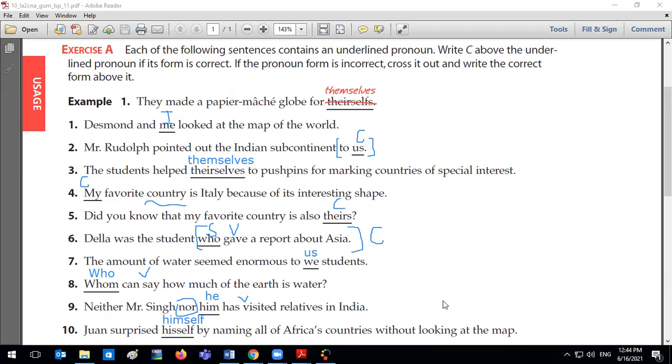Kinsey? Yes, I always confuse who and whom. Like, when I use whom, I think it's an objective pronoun, so I use it in an objective, but then it turns out that I should use who. So I always confuse them. Okay, so here I'm gonna show you something, and hopefully that would help you with it.